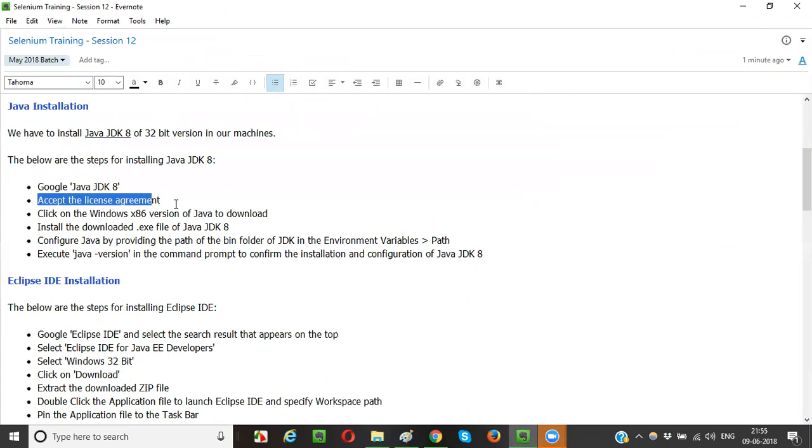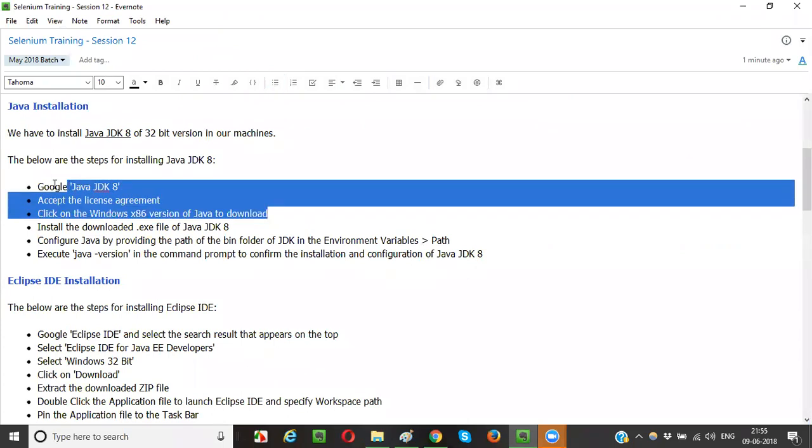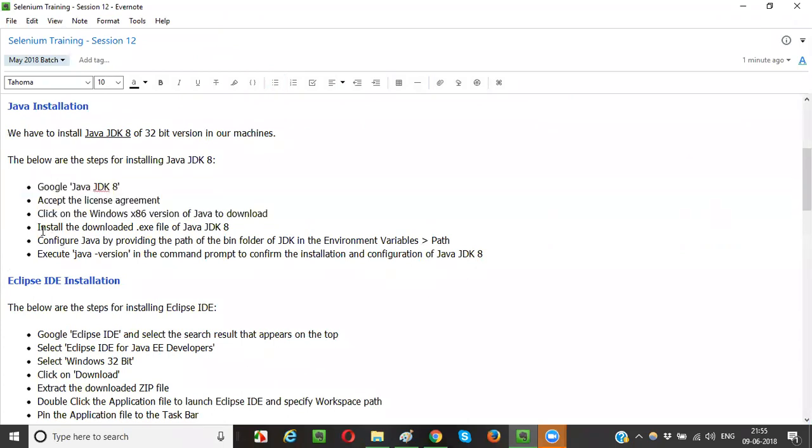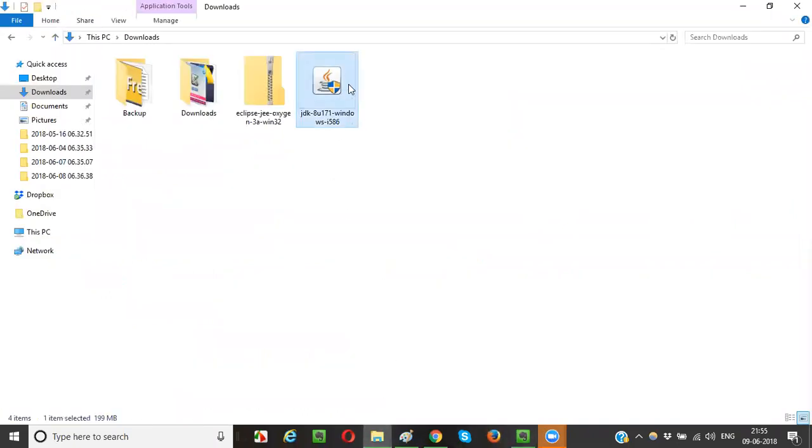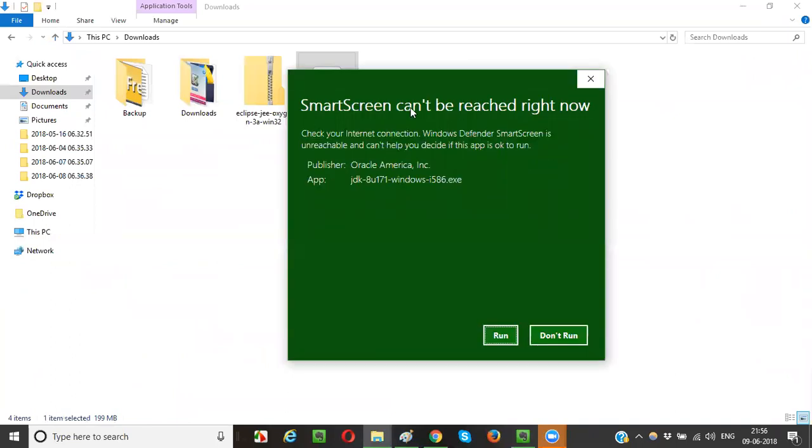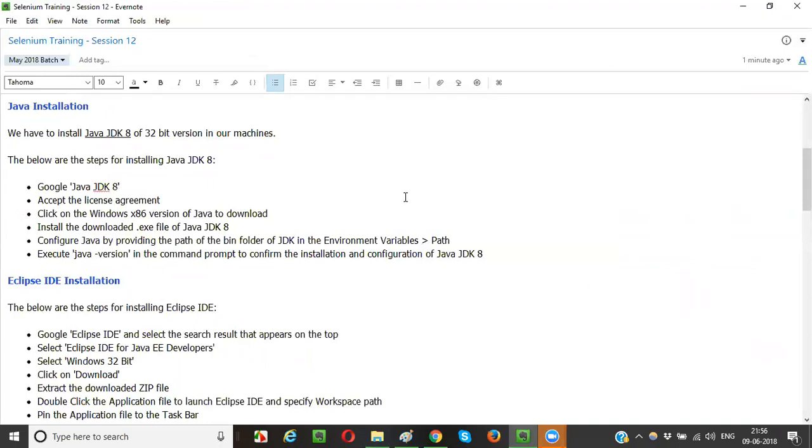Simple, guys. After downloading it, up to here the download has completed. Now to install, simply double click the exe file, guys. Wherever the file got downloaded, just double click that file. I double clicked it. I will say run. Whatever pop-ups come, just say yes or okay or run, according to your operating system.